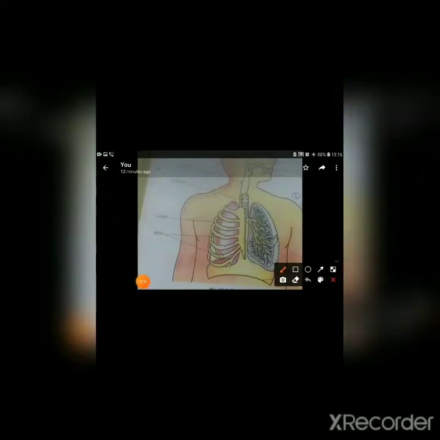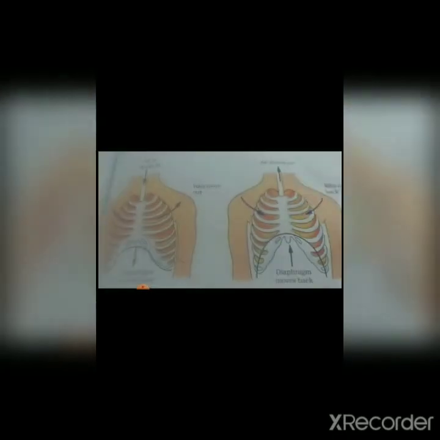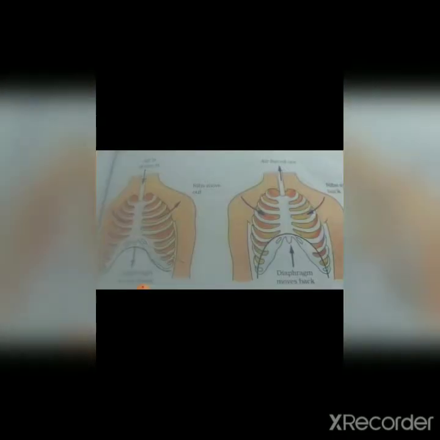Now what is the diaphragm? Here I have explained about the diaphragm, so you must know what the diaphragm is. As you are able to see, one more thing which I have to discuss: we are all suggested that we should take the breathing, inhalation and exhalation, with the nose, right.